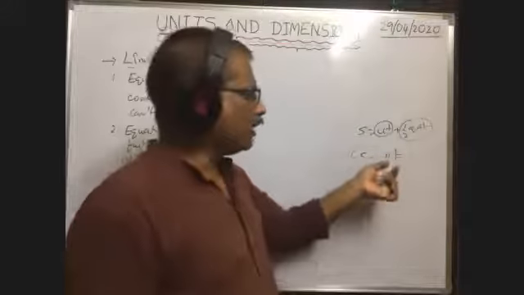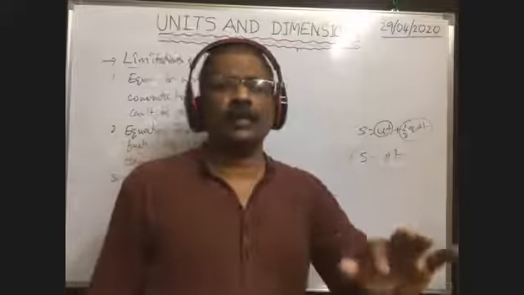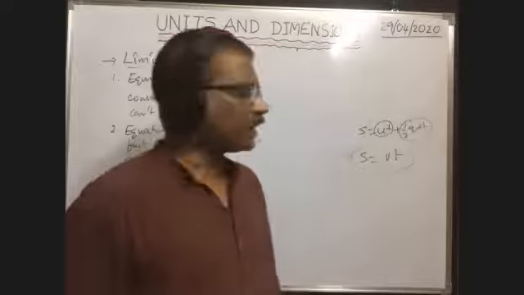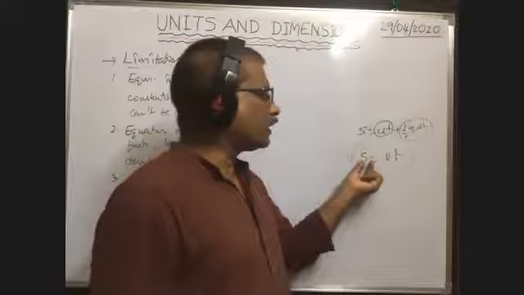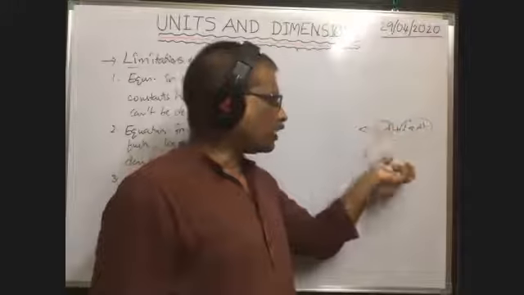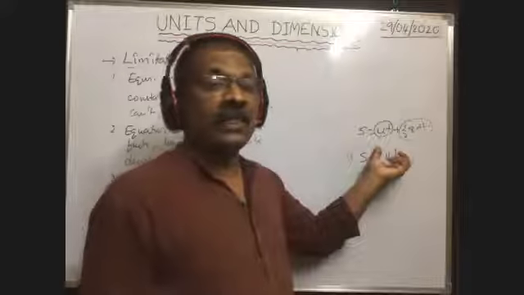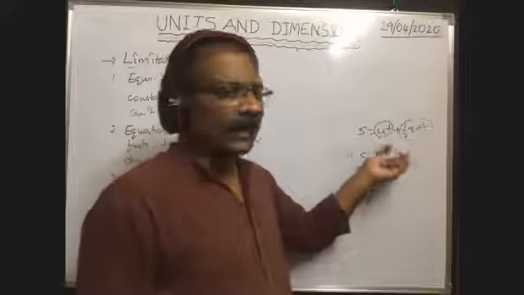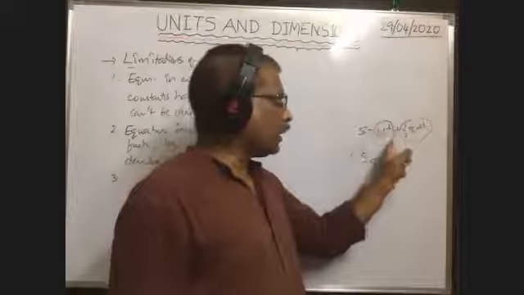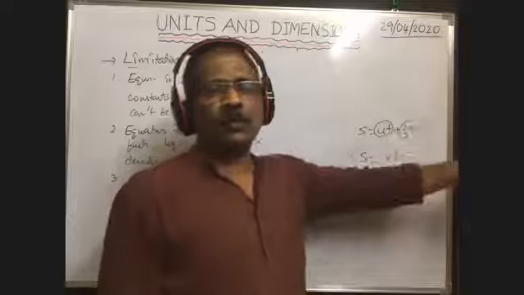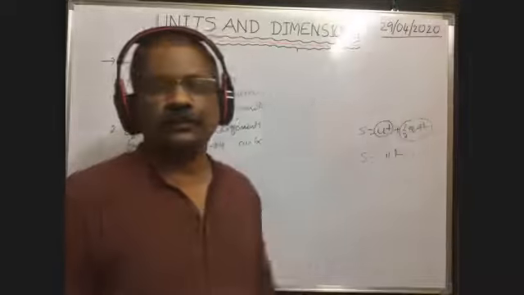So the equation in which the physical quantity is equal to the product or division of any two other physical quantities can be derived. But the equation in which the physical quantity is equal to the sum of two or more other physical quantities, such type of formula cannot be derived by this dimensional method.